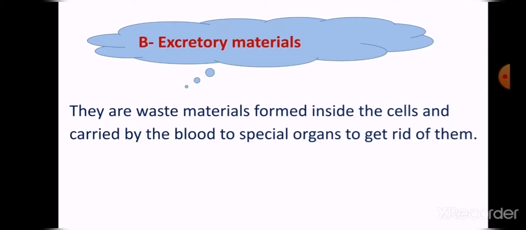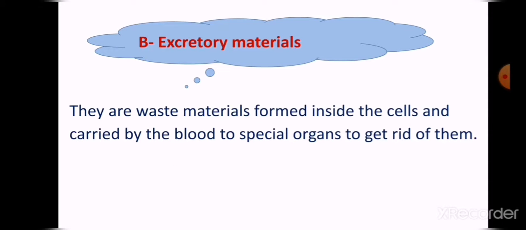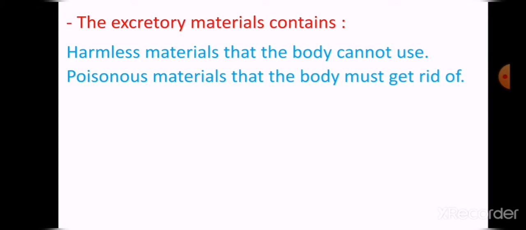So again, there are two types of wastes that are expelled outside the body. Solid wastes means indigested food that is stored in the large intestine. And excretory materials are the waste materials that are formed inside the cells. The excretory materials contain harmless materials, the materials that the body cannot use.